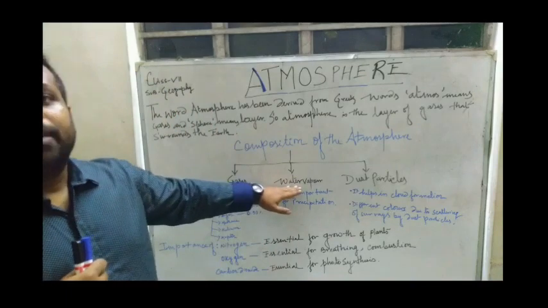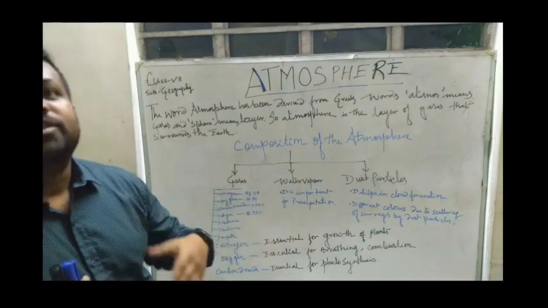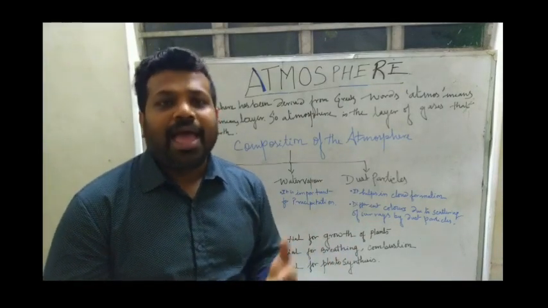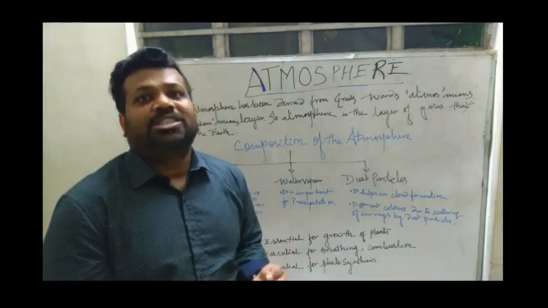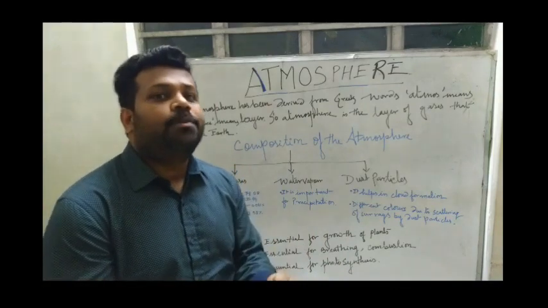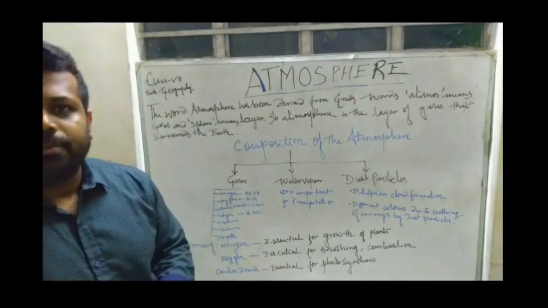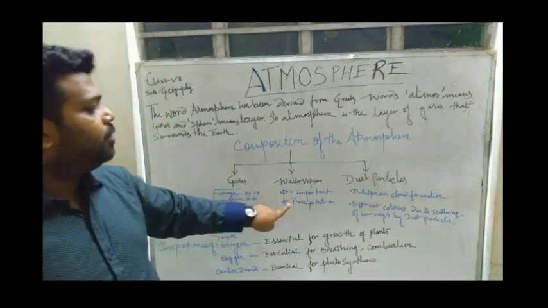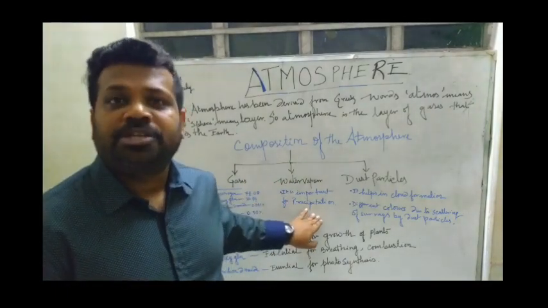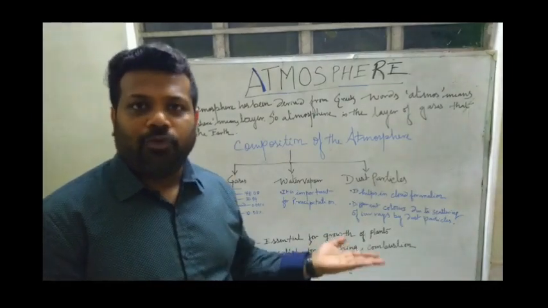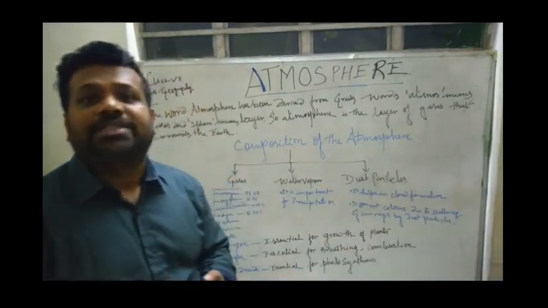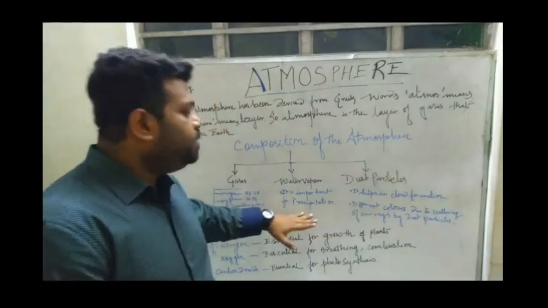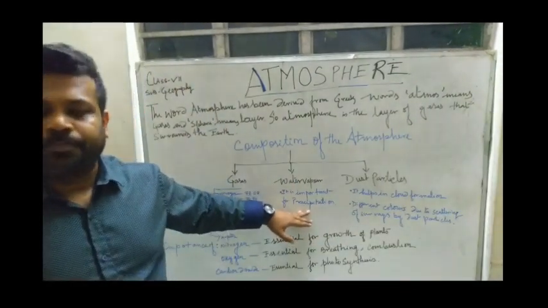Next comes water vapor. Water vapor means when the different water bodies are getting heated up, this heat is responsible for the evaporation, and this vaporized water is called water vapor. Now this water vapor is important for precipitation. Precipitation means rainfall, snowfall. These are called precipitation. So without the water vapor in the atmosphere, precipitation is not possible.